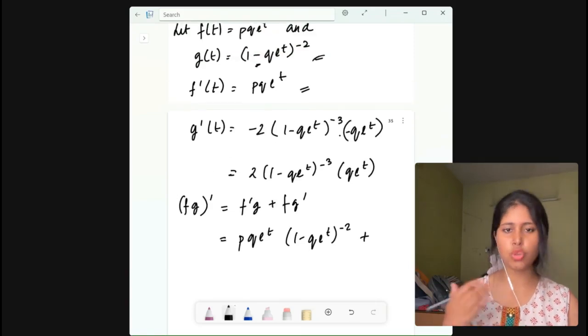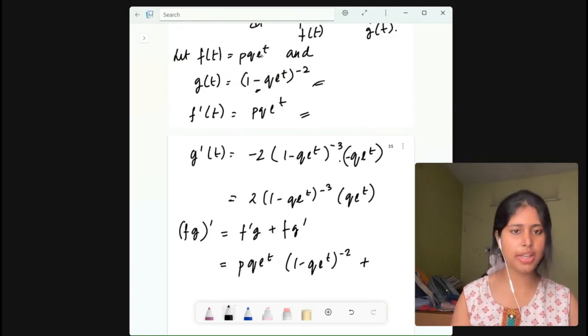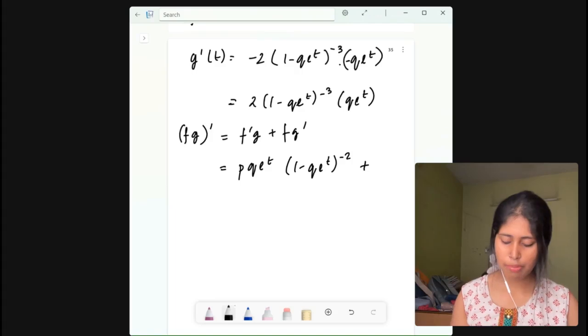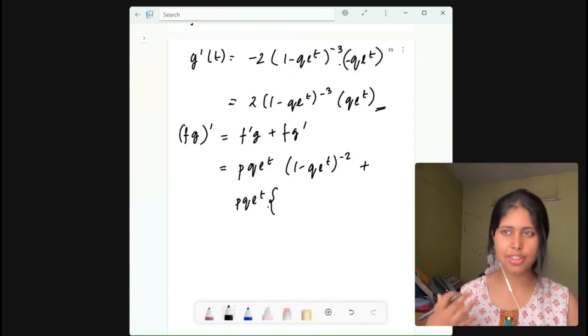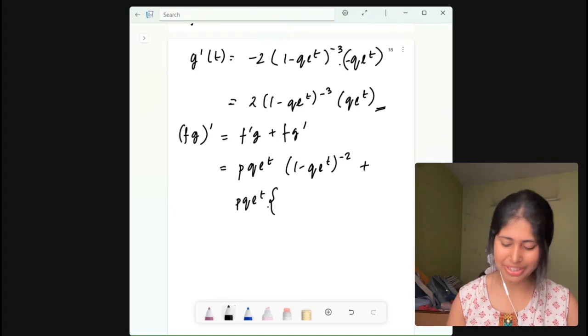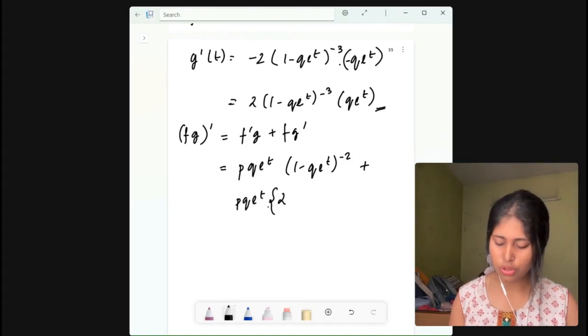f is p into q into e to the power t. You can see like this, p into q into e to the power t. And next is what is g dash? g dash is this. So it will be, just put a bracket for better calculation, to make it error-free, 2 into (1 minus q into e to the power t) to the power minus 3 into q into e to the power t.